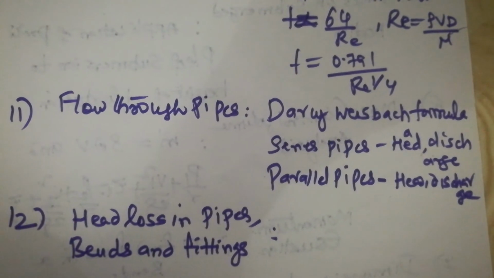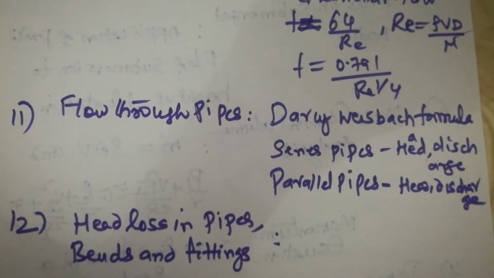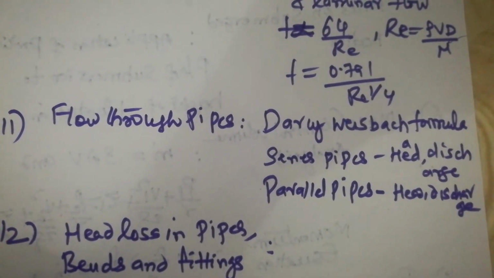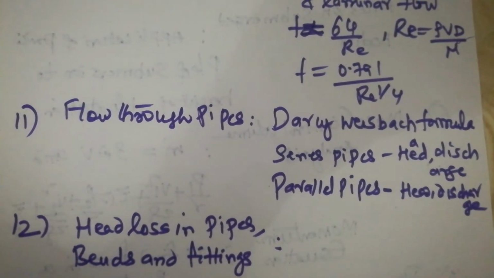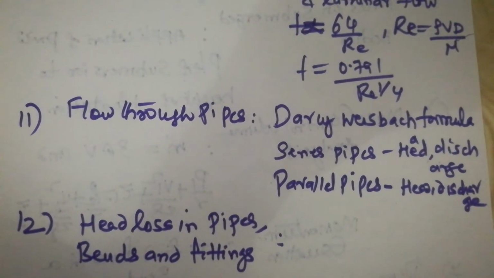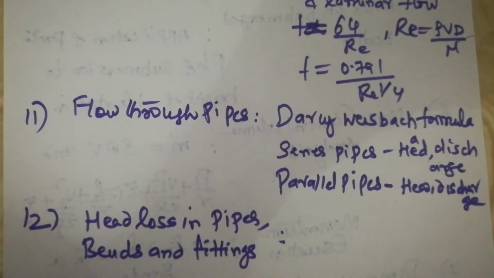Sometimes it is 0.5 v square by 2g, etc. At the entry it is 0.5 v square by 2g, at the exit it is v square by 2g, etc. So please give some concentration to head loss in pipes, bends and fittings. If you go through these areas, probably you can expect some questions out of this.